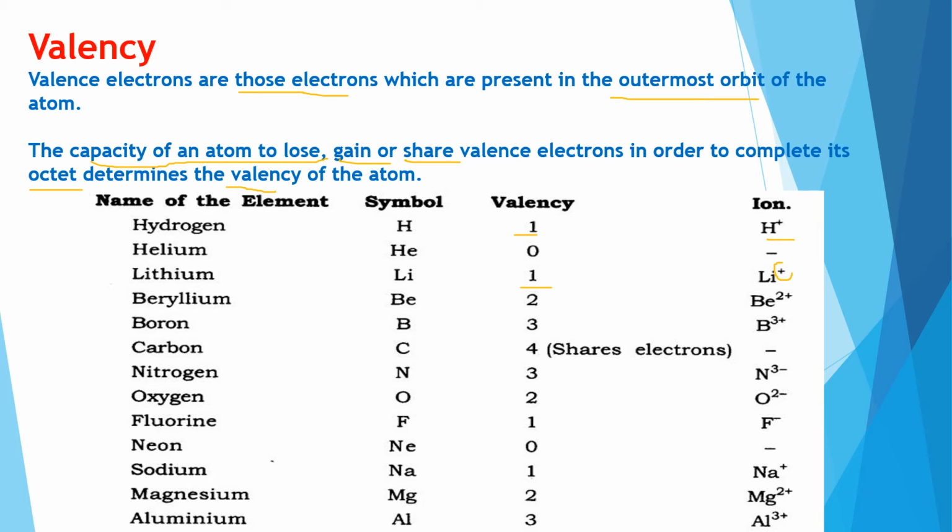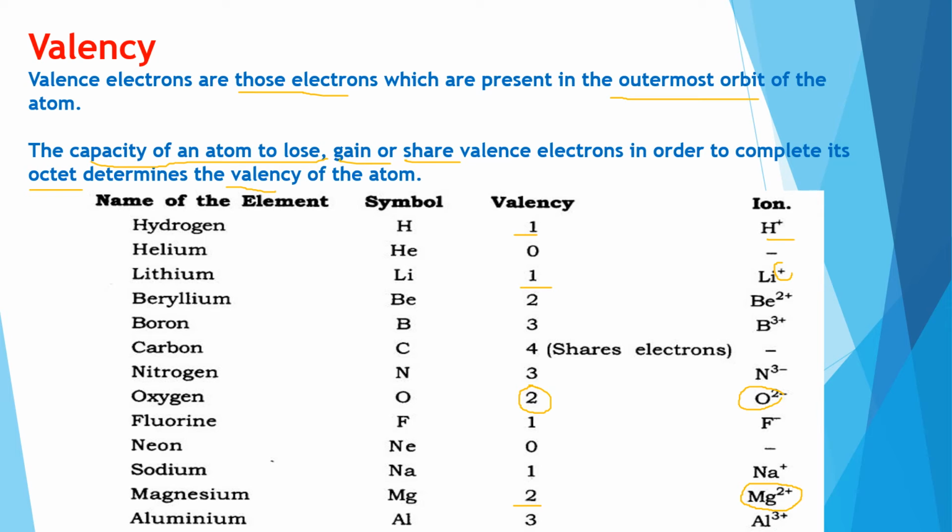Now for example oxygen, O2 minus. That means it is an anion, it is accepting 2 electrons, so the valency will be 2. Now magnesium, Mg2 plus. It is a cation, so how many electrons is it losing? 2 electrons, that means the valency will be 2. So these are a few examples.